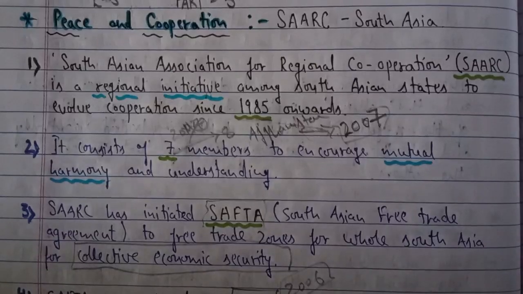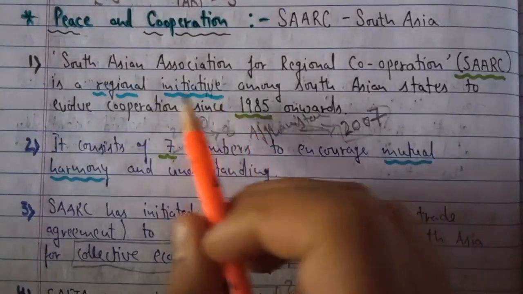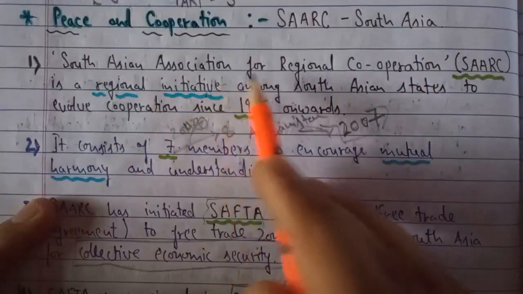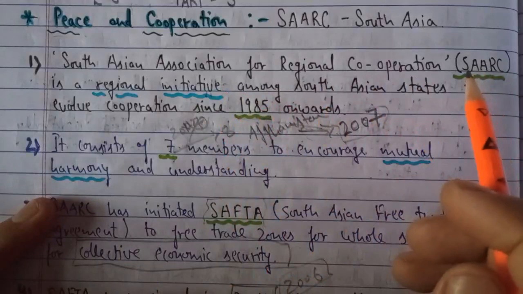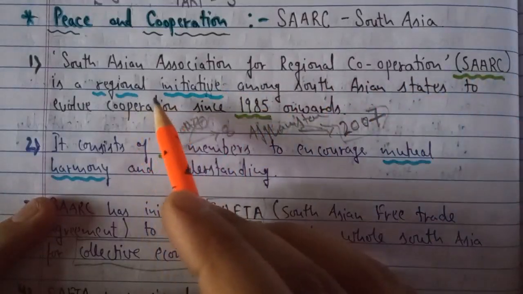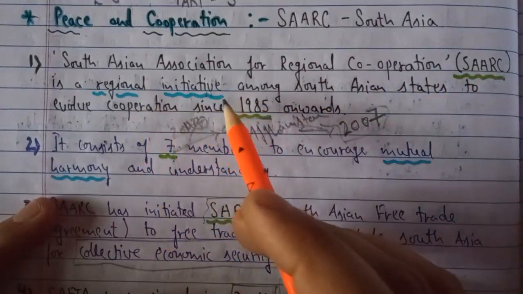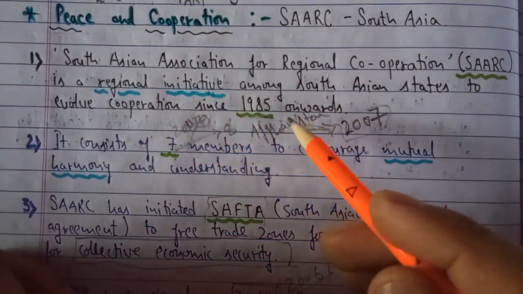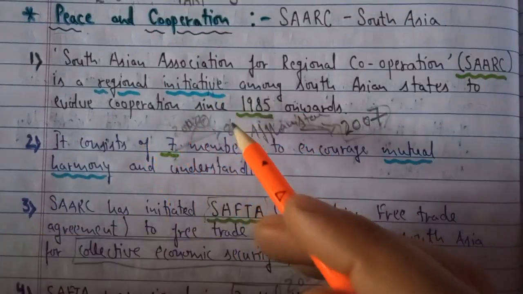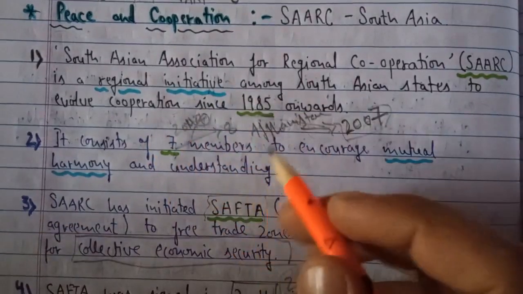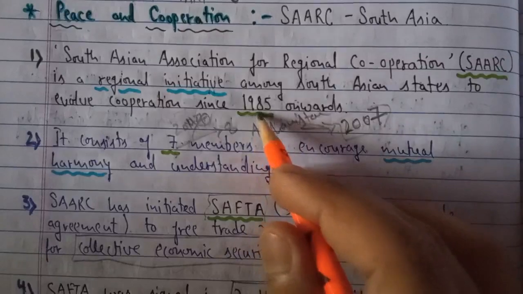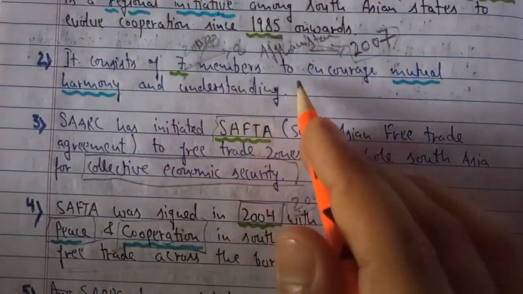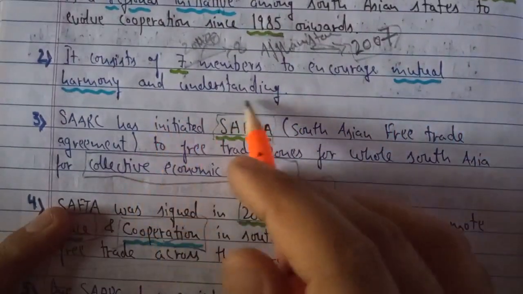Taking a quick revision of the topic, although we have already covered this in chapter number 3, Peace and Cooperation. SAARC in South Asia, South Asian Association of Regional Cooperation, that is the full form of SAARC. This is a regional initiative. It means these countries of South Asia have taken an initiative where they have formed this group to evolve cooperation in various fields. It was established in 1985. It consists of 7 members to encourage mutual harmony and understanding.